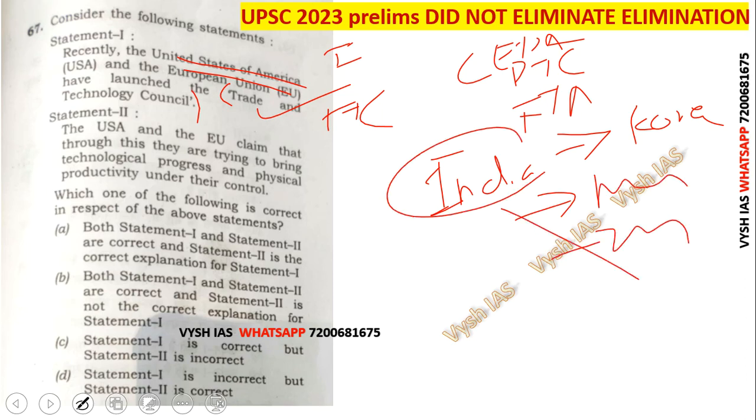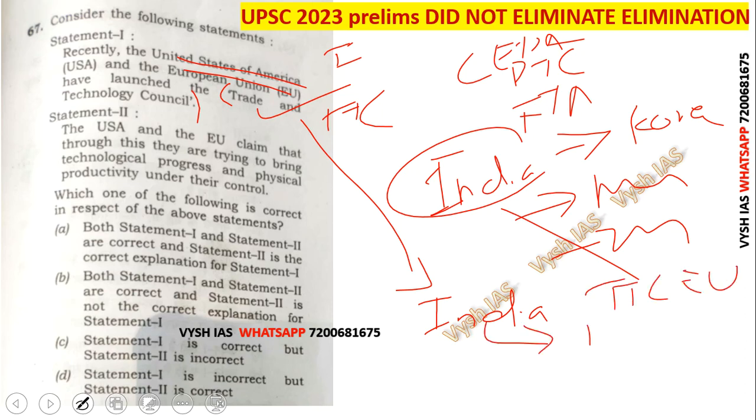Okay, agreed. Now, the justification is that India signed the same TTC with the EU. Then UPSC should ask, with which other countries did India sign TTC? But here they asked which other countries the EU is going and signing TTC with. That is their personal internal matter or their trade relation. Same like the Israel question. Israel and Saudi Arabia, what they are doing is of no concern to India. If it's a UN thing and the entire world is involved, then UPSC should ask.